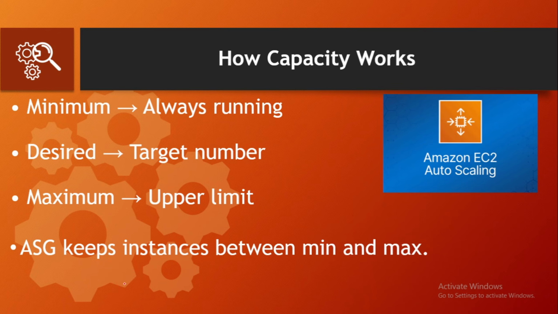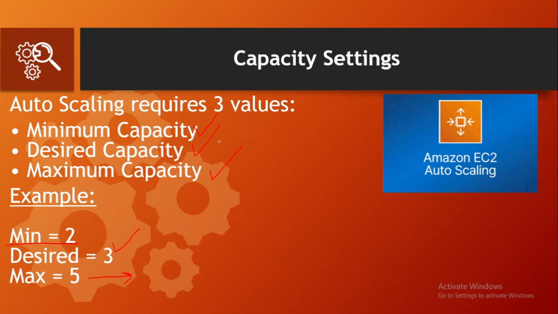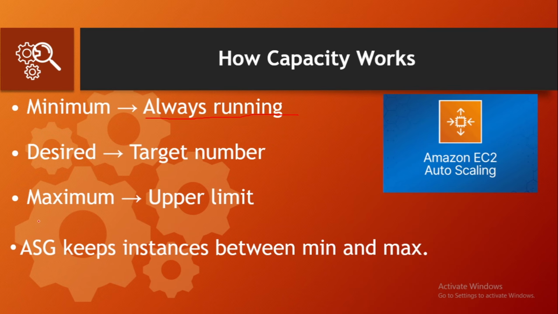Now let's break these values down for better understanding. Minimum capacity means the lowest number of instances that must always be running. So in that case, the minimum was 2, so at least 2 EC2 instances are running. The desired capacity is a target number of instances that the auto scaling group tries to maintain. So if we select the desired value of 3, the auto scaling group will try to maintain at least 3 EC2 instances in a running state.